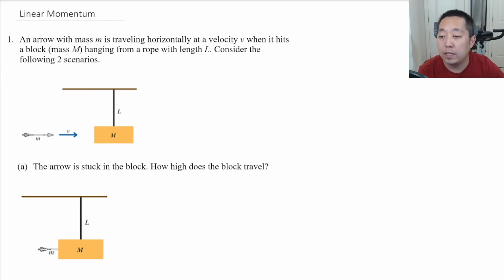So an arrow with mass m is traveling horizontally at a velocity v when it hits a block of mass capital M hanging from a rope with length L. Consider the following two scenarios. The arrow is stuck in the block. How high does the block travel?